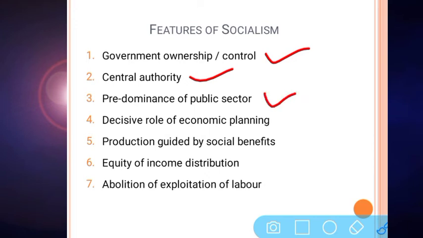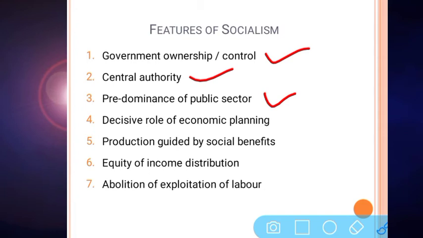The next feature is predominance of public sector. In socialism, all the companies are owned by the government sector, and hence there is no scope for private players. For example, just for understanding, before 1991, when the LPG policy was introduced, in the banking sector in India there were only government banks.